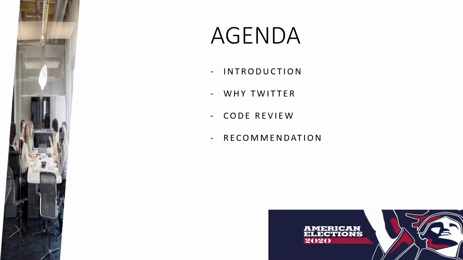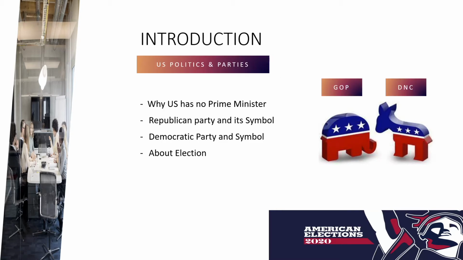our recommendation on this. So, before we dig into our code, this is an election of a president, and people ask why the US doesn't have a prime minister. Because the authors of the United States Constitution decided against the parliamentary model and preferred to stay with a Republican style model. The US has two major parties.